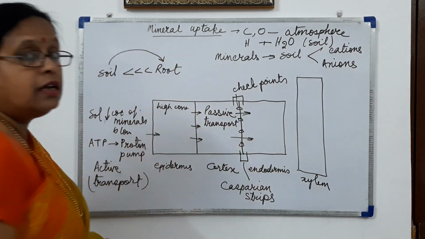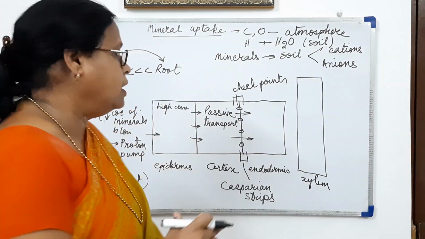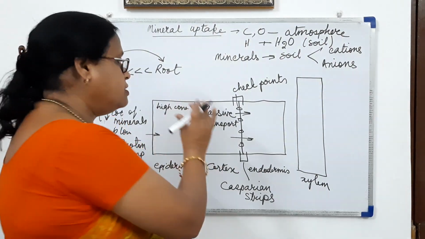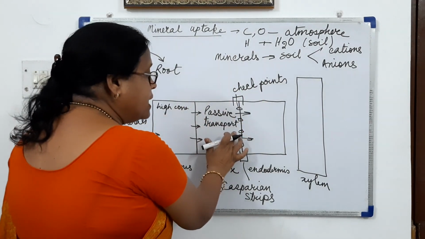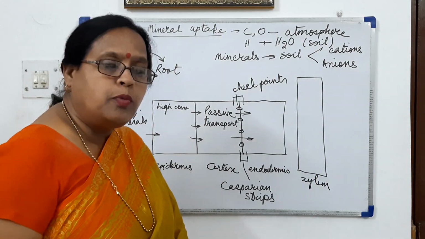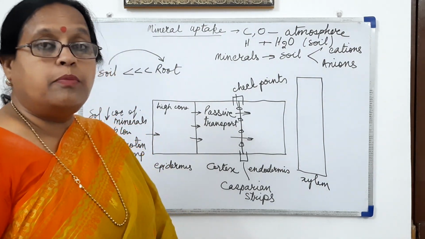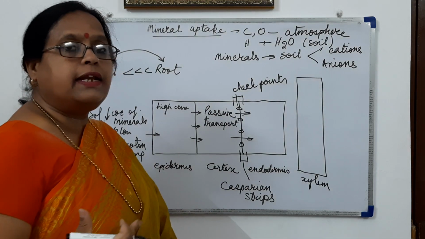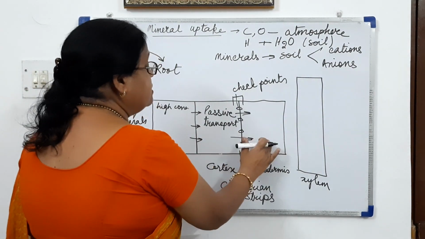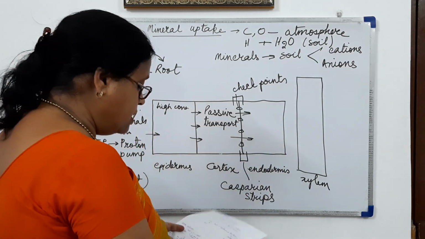These are the thickenings of suberin in the endodermal cells. So these thickenings as well as the checkpoints decide how much mineral amount or how many mineral ions have to be allowed to pass from cortical cells into the endodermal cells.